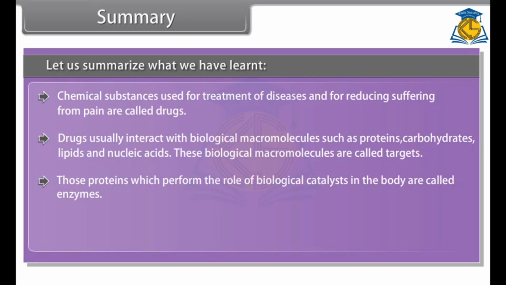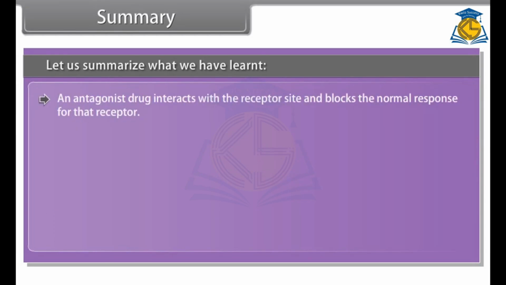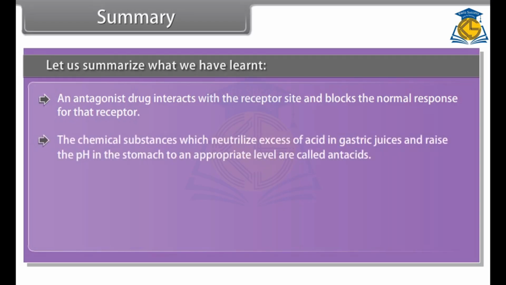Those proteins which perform the role of biological catalysts in the body are called enzymes. Receptors are proteins that recognize and respond to the body's own chemical messengers such as hormones and neurotransmitters. An antagonist drug interacts with the receptor site and blocks the normal response for that receptor. The chemical substances which neutralize excess of acid in gastric juices and raises the pH in the stomach to an appropriate level are called antacids.